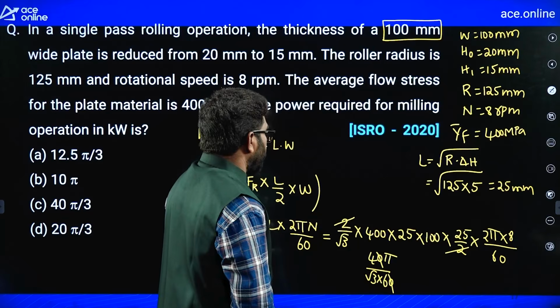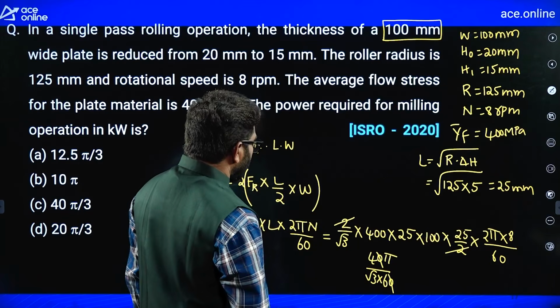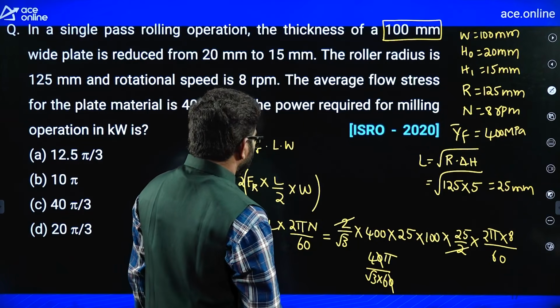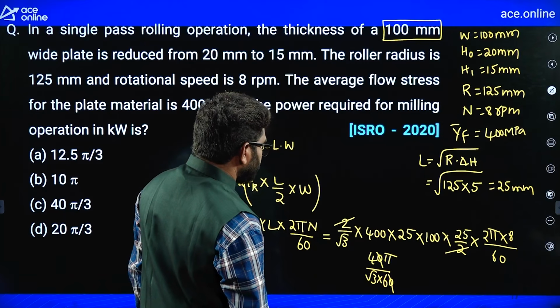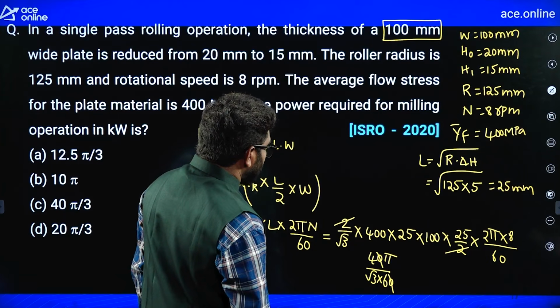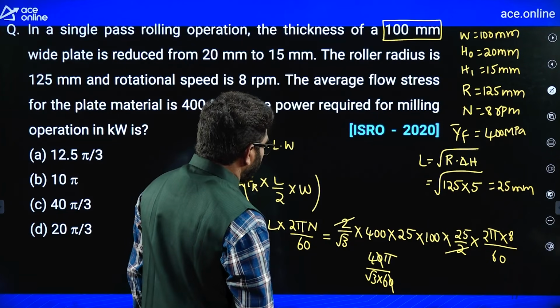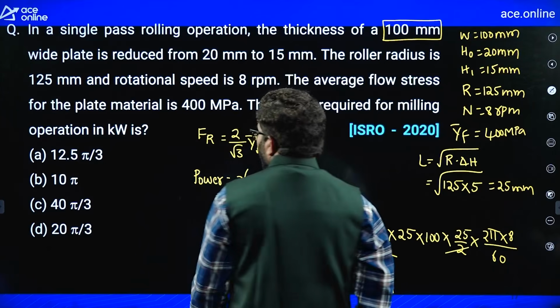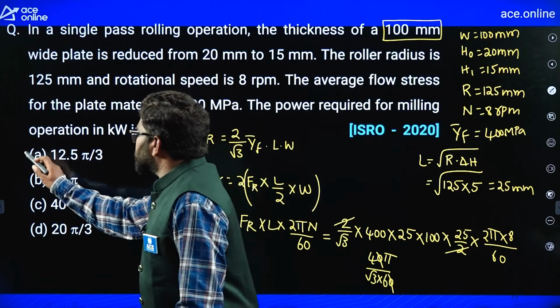So approximately you will get the answer, nearest answer 12.5 by 3 you should get. Okay, nearest answer by solving these techniques.